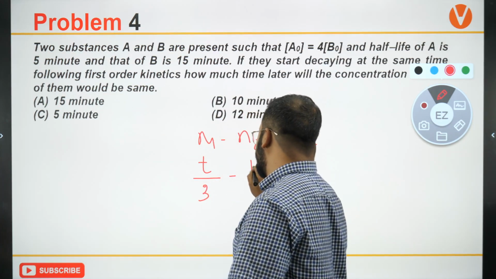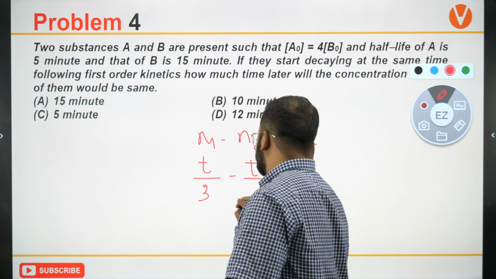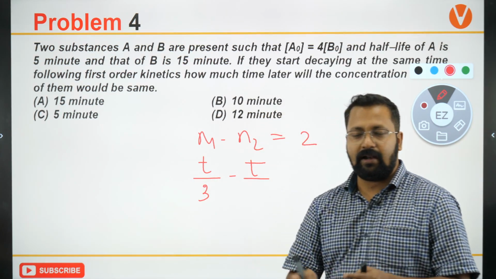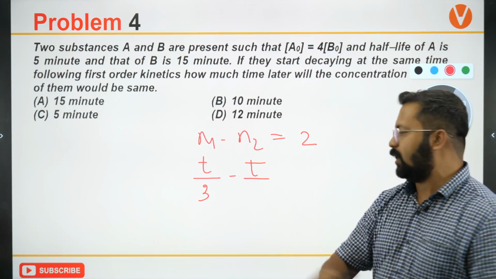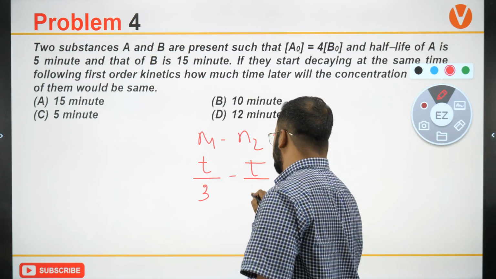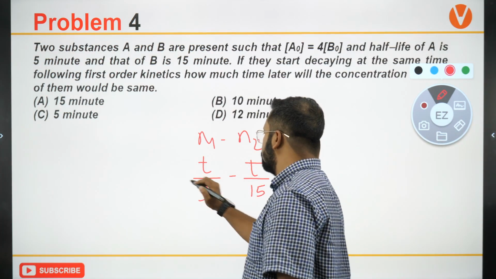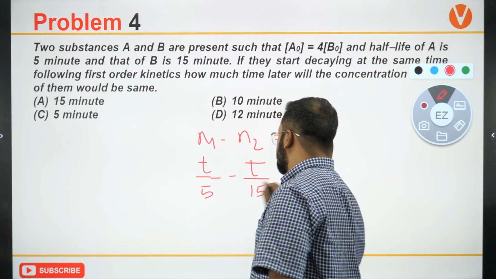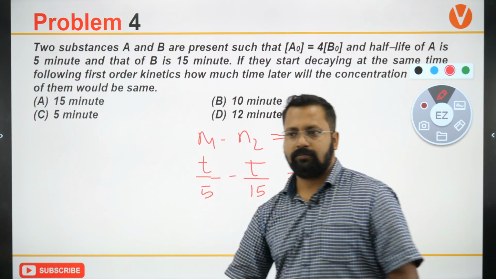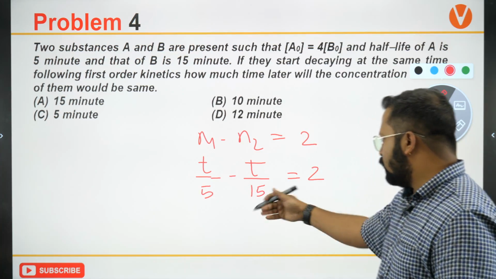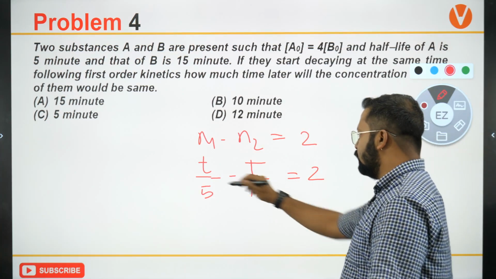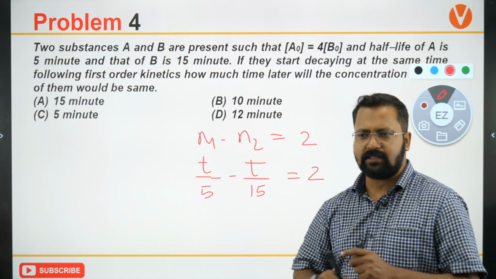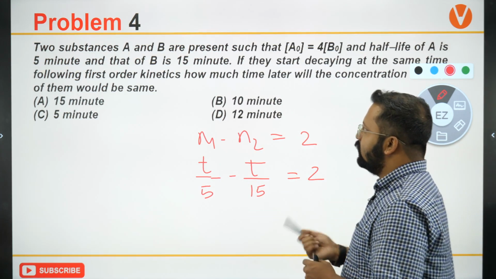For the second reaction, the total time will remain the same, because we have to find in how much time they will become equal. So total time will remain the same, and this will become equal to 2. If you solve this equation, you will be getting the answer as 15. How difficult is this?